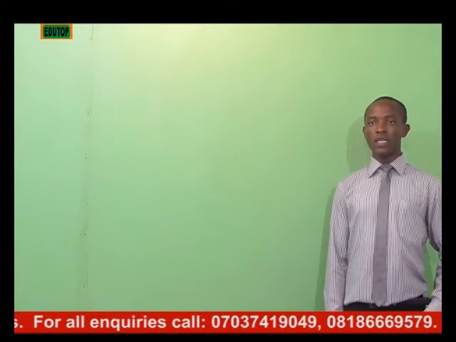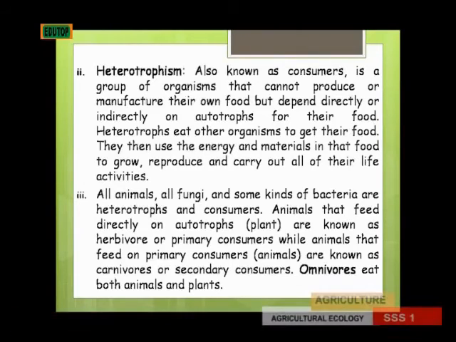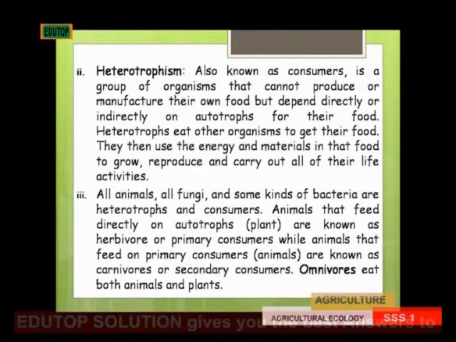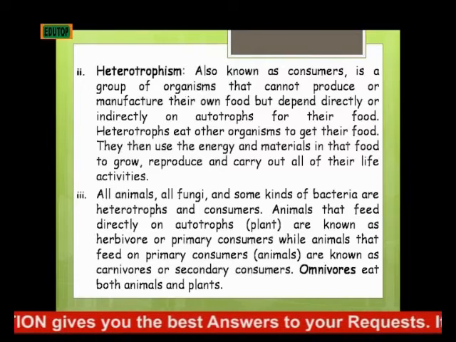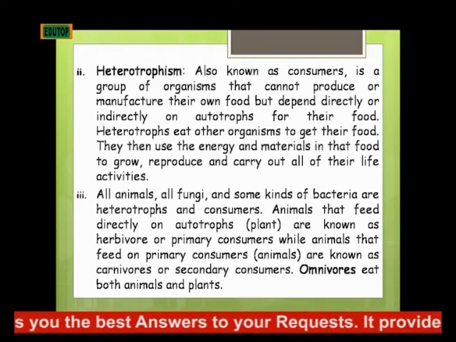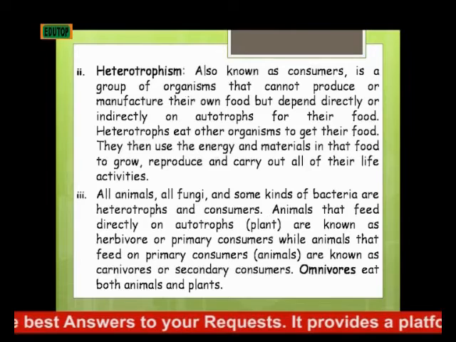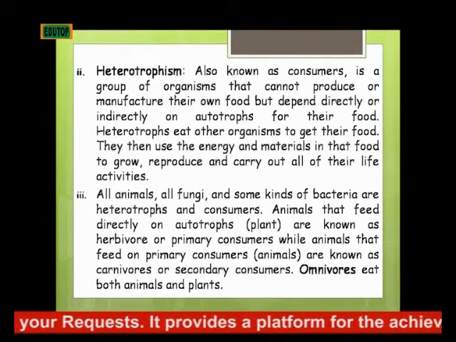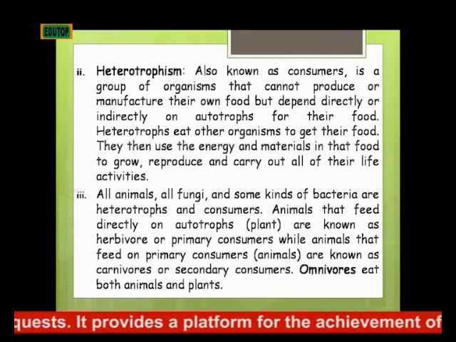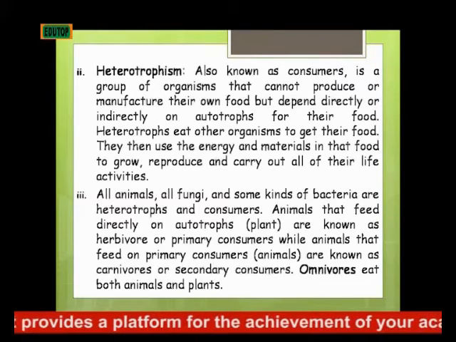And then the second one is heterotrophs, also known as consumers. It's a group of organisms that cannot produce or manufacture their own food, but depend directly or indirectly on autotrophs for their food. Heterotrophs eat other organisms to get their food. That is, they feed on others. They feed on other living things to get their food.